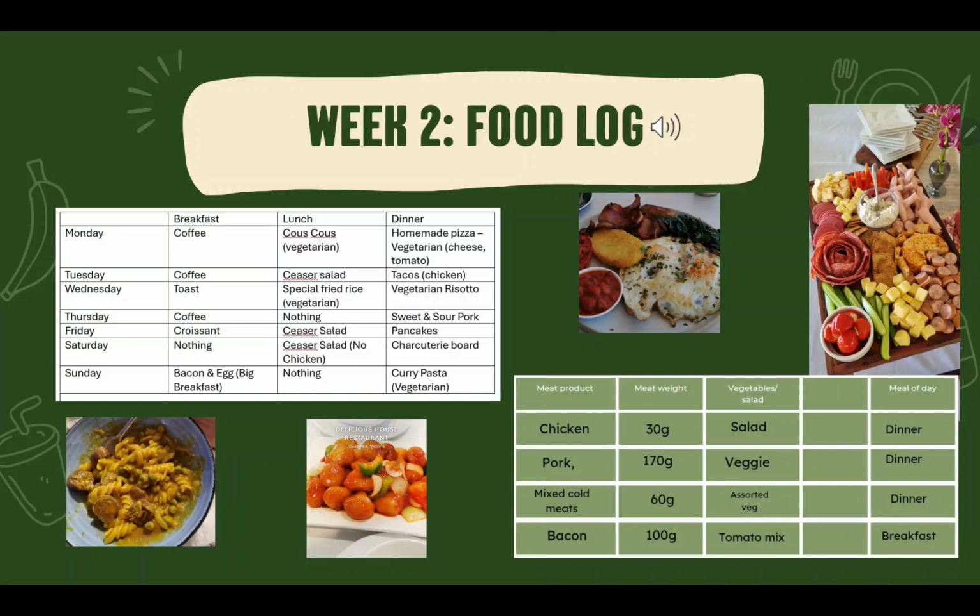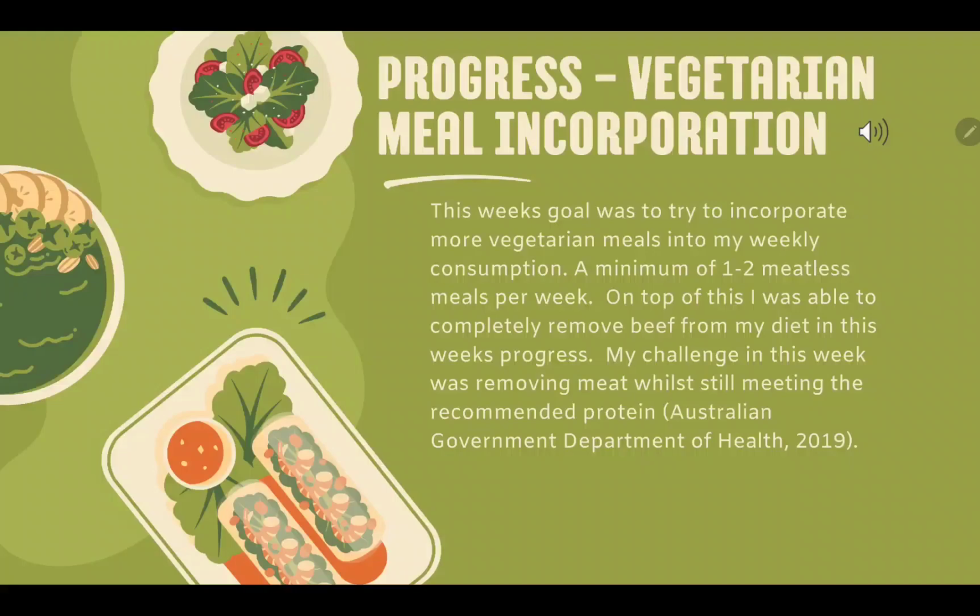My week 2 food log again shows what I ate in the week. The goal for this week was to eat primarily vegetarian. As we can see, all of my lunches were vegetarian, as none of my Caesar salads had chicken in them. And I did incorporate 3 vegetarian dinners. My meat table here is definitely smaller than previous weeks.